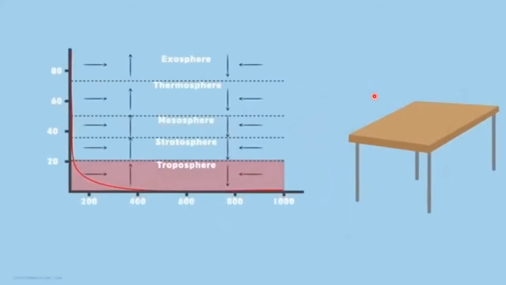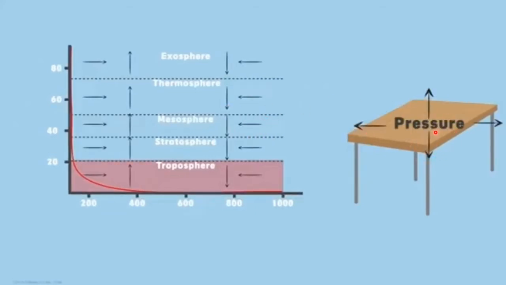A little while ago, we said the pressure exerted at the points above the Earth's surface is equal in all directions. So, the pressure at every point on the table is the same. If I consider the table, the pressure is acting in all the directions.